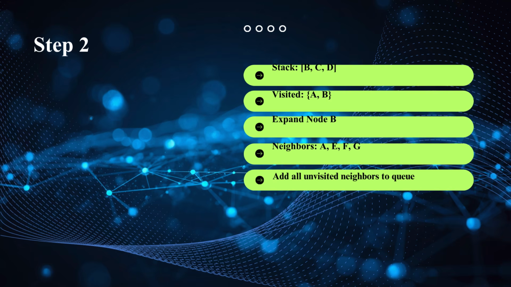Since the top of the stack contains B, it is removed from the stack and marked as visited. Node B is then explored. Neighbors of B that have not been explored previously are inserted into the stack. Note that the unvisited neighbors of B are inserted at the top of the stack. This means that when the next node is removed from the stack, it will be a neighbor of B instead of a neighbor of A. This allows for deep exploration. So the next node that is explored is a neighbor of B. This deep exploration continues until no new node is available.